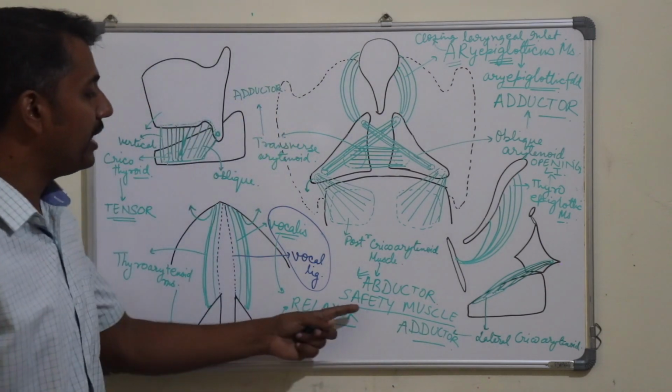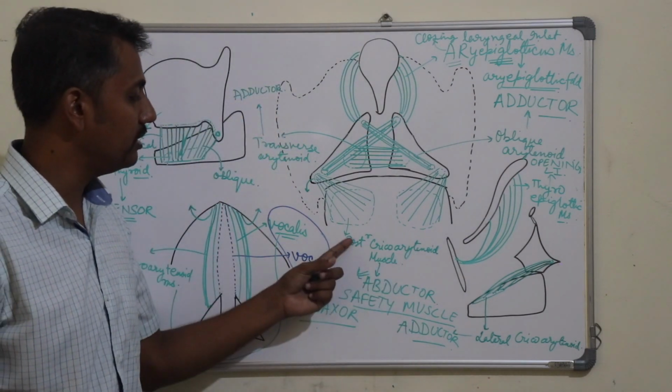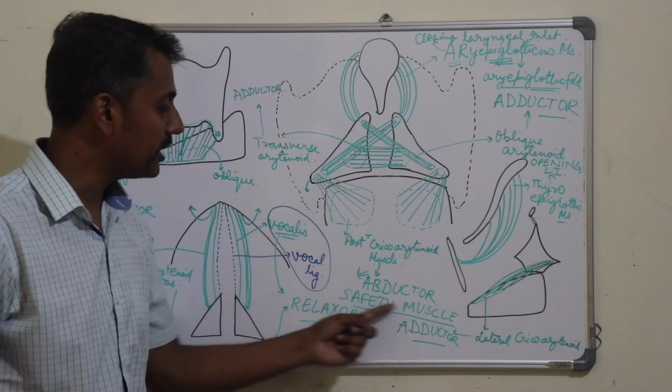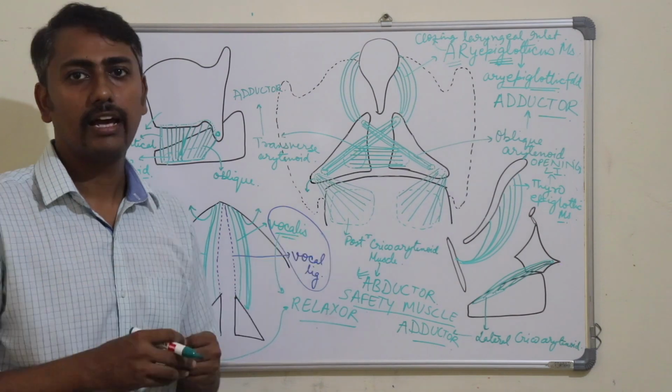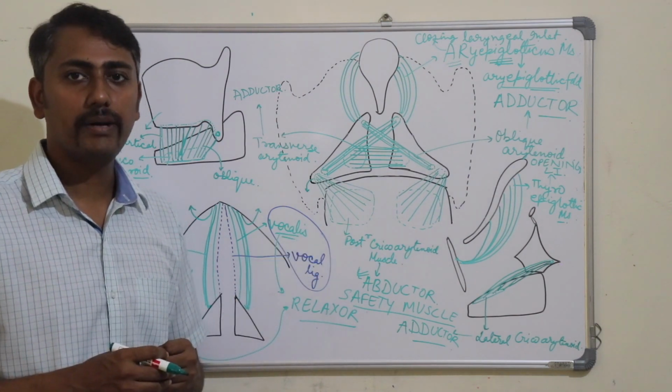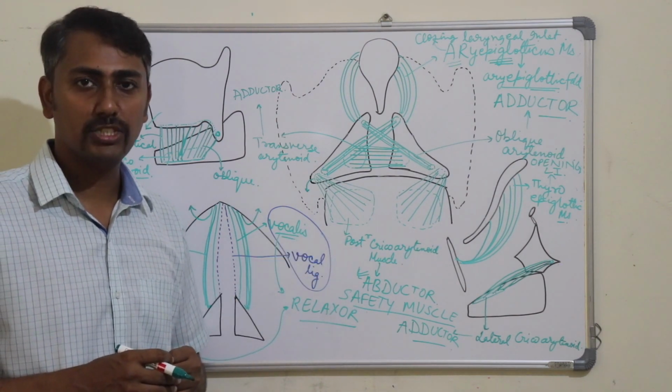Because any paralysis of this muscle leads to loss of abduction, so there will be a problem in opening of the laryngeal cavity, and that can lead to respiratory distress in the patient.